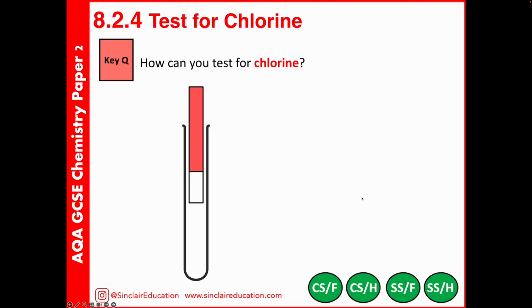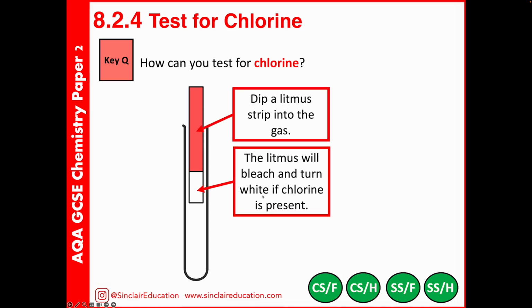When we test for chlorine, the test is we'll dip in a piece of red litmus, and our observation is the litmus will be bleached and turn white if chlorine is present. If you are studying for combined science, that's now the end of the content that you need for chemical analysis. If you are studying separate science, continue watching for the next section around chemical analysis for separates.